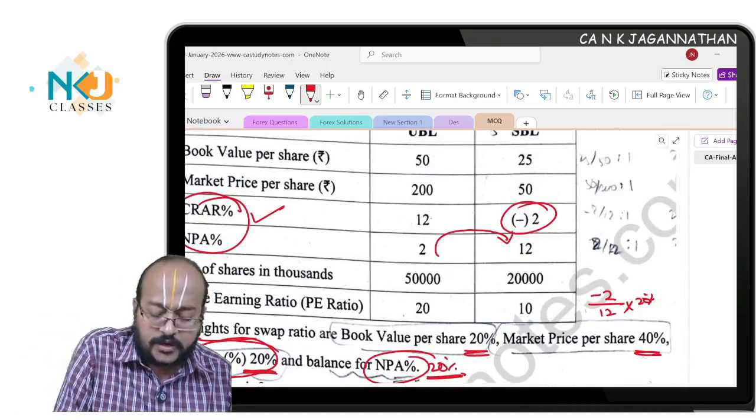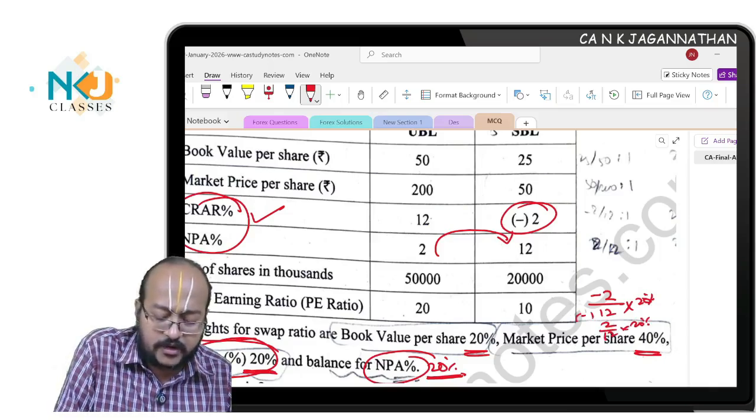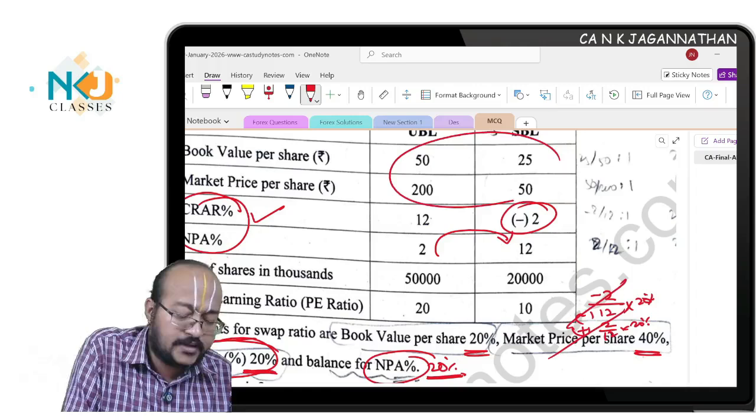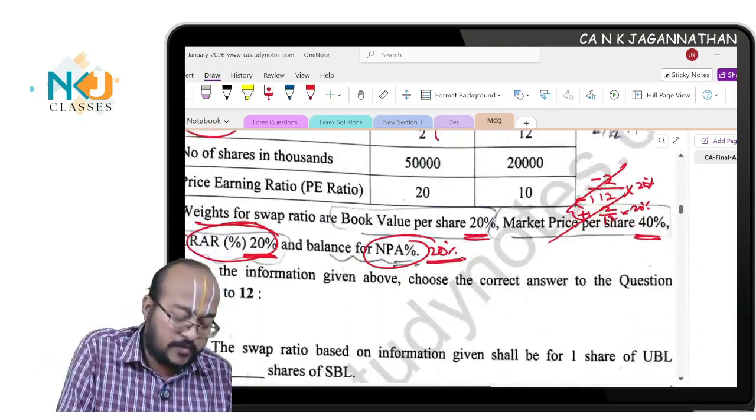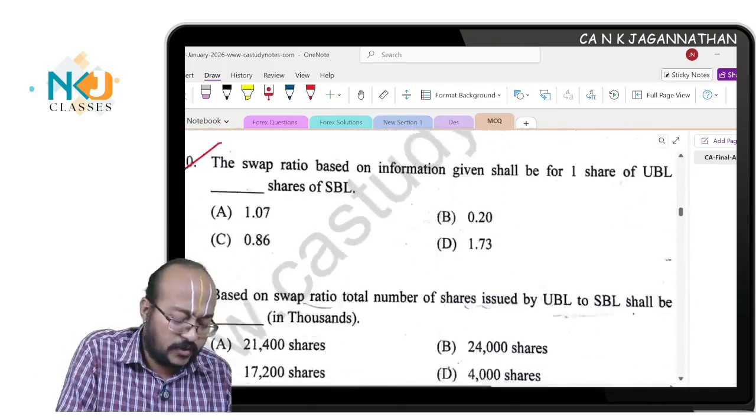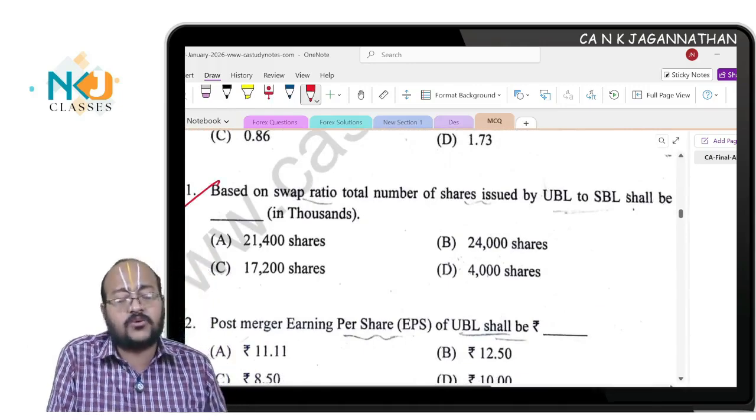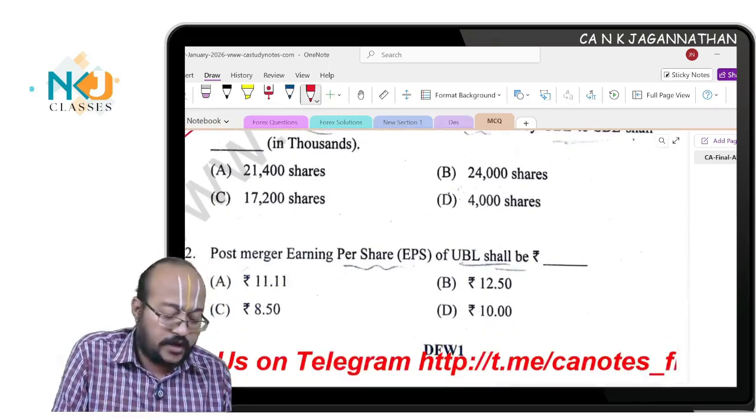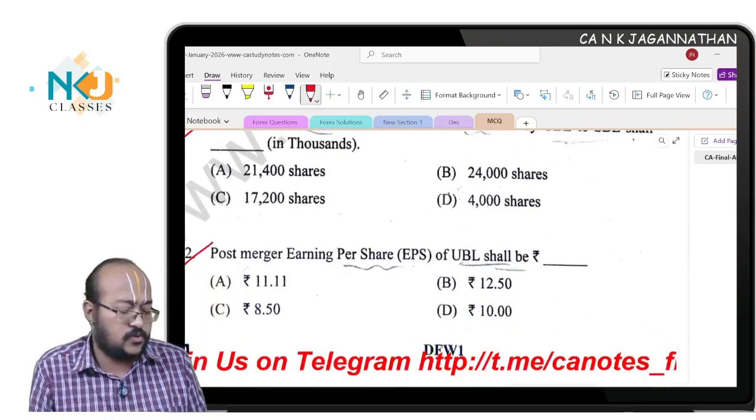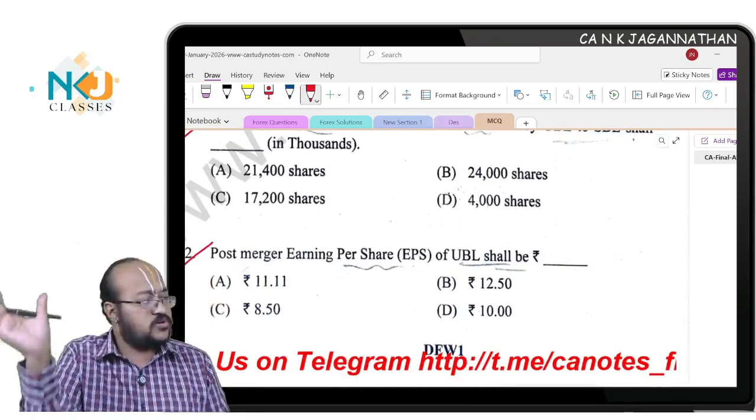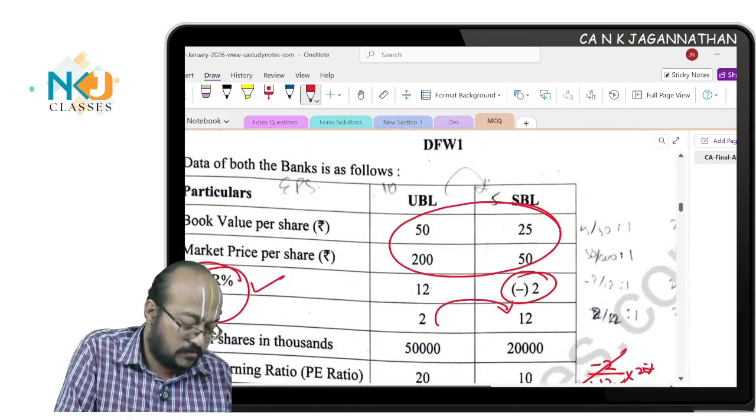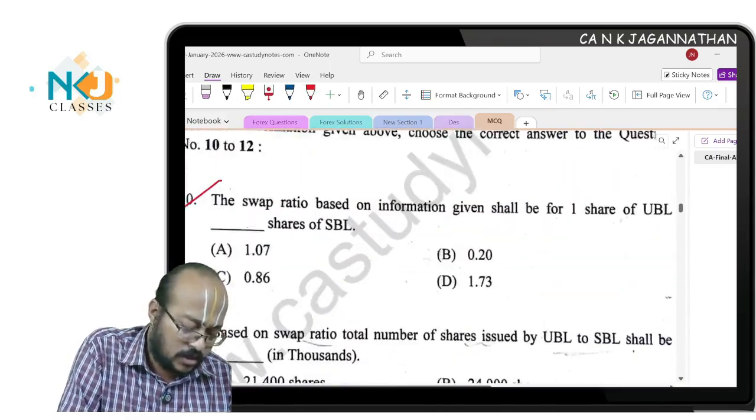Minus 2 by 12 into 20%, then 2 by 12 into 20%, which means this will be a negative value and this will be exactly a positive value. Both will get cancelled. Hence the balance number, whatever you get, will be the swap ratio. Simple and straightforward, you can find it out. Then based on the swap ratio, you will find out the total number of shares to be issued by the acquiring company. Then post merger EPS, which is nothing but post merger earnings divided by post merger total number of shares. This is all about question number 4.